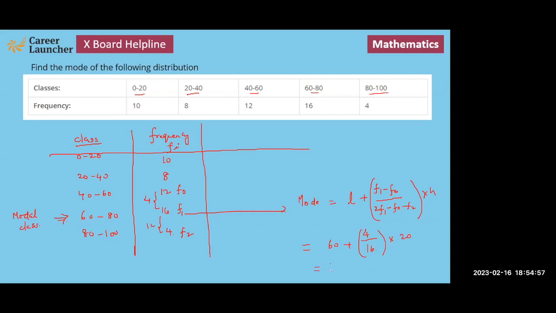So the answer is 60 plus 1/4 of 20, that is 5. So the answer is 65.